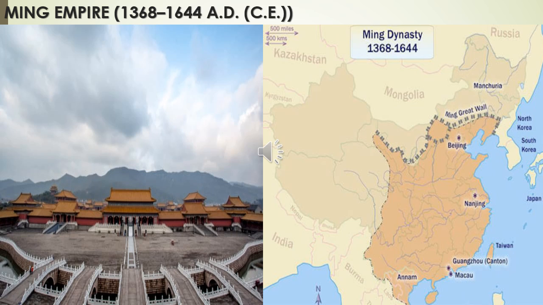So the leader of the Red Turbans, Chu Yuan, captured the Mongol capital, Beijing, and proclaimed himself as the emperor in 1369 AD. He established the Ming Empire, which replaced the Mongol Empire. It consciously discouraged industry and foreign trade because they wanted to concentrate on agriculture. This resulted in China lagging behind economically in the 16th century.